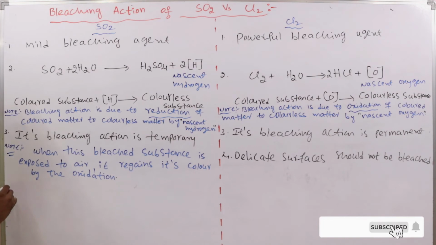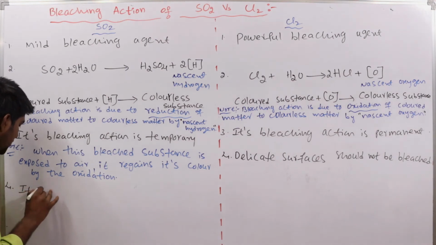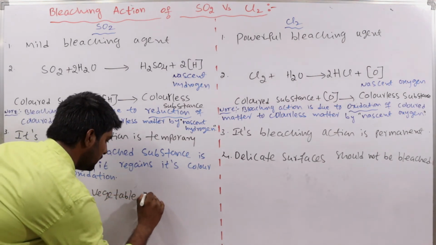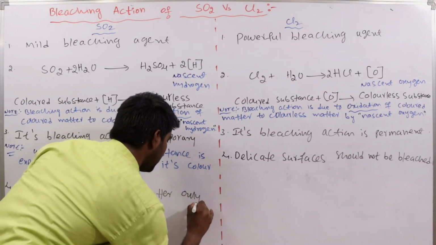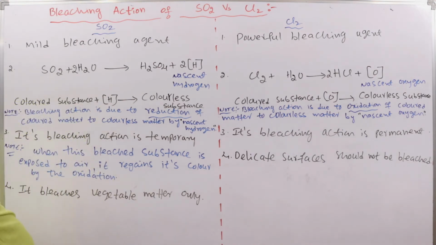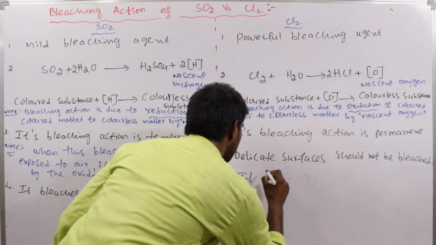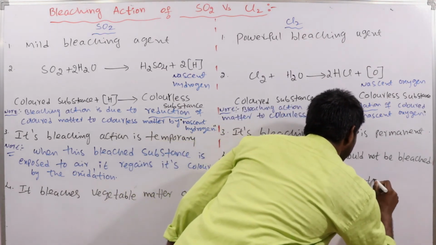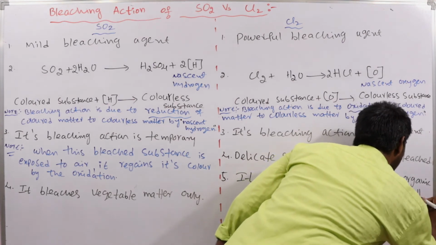Next, another point is that SO2 bleaches vegetable matter only, but Cl2 bleaches both vegetable and organic matter.